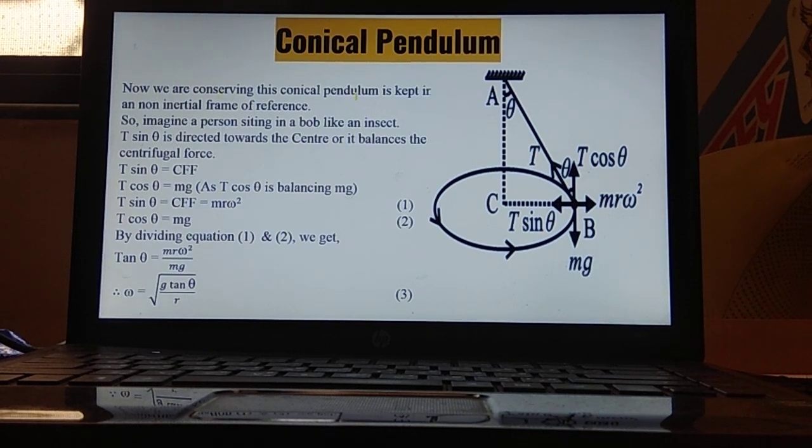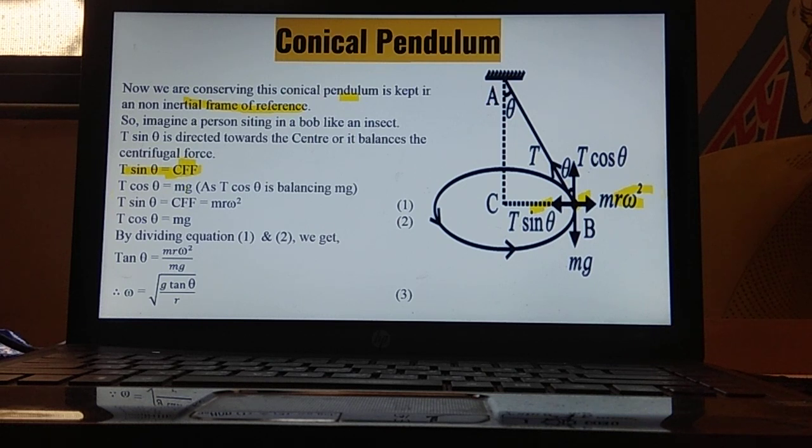Now we are considering a conical pendulum kept in a non-inertial frame. Non-inertial frame means what? We are considering a man sitting over here. Man is like an ant. So therefore, man is able to feel some sort of outward dragging force, that is centrifugal force. Okay. So again we will start. T sin theta is balancing what? Centrifugal force. So T sin theta is equal to centrifugal force. It has been written as CFF, centrifugal force.